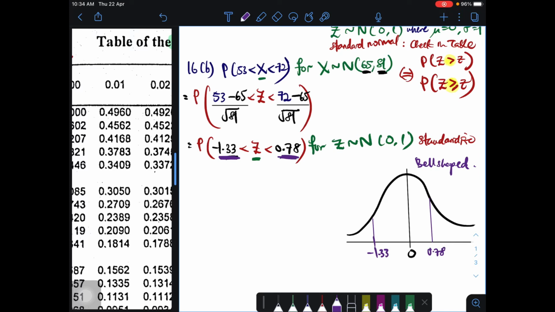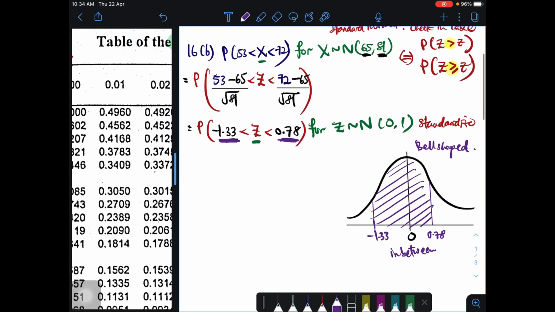Okay, don't be afraid of that. Just cari dua line tersebut, okay, and then you try to shade the region, because this is what we call in between. Okay, by the time you should understand apa maksud in between. In between is like this. Okay, in this case dia bukan X lah, in this case dia adalah Z. Z is in between a number and a number.